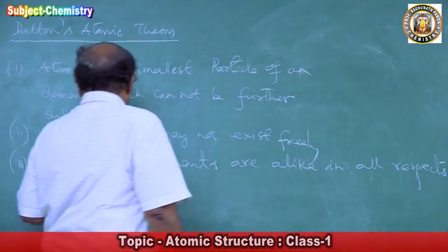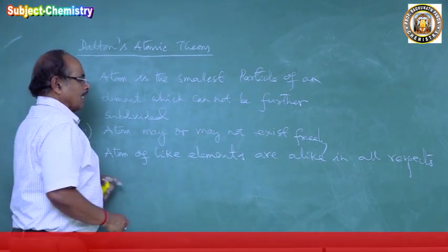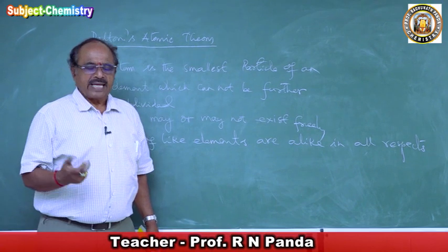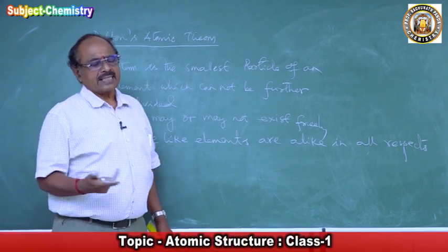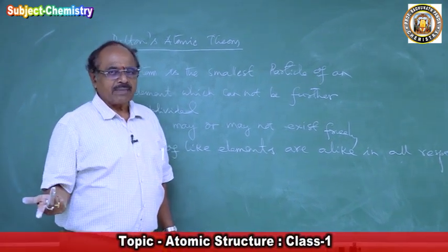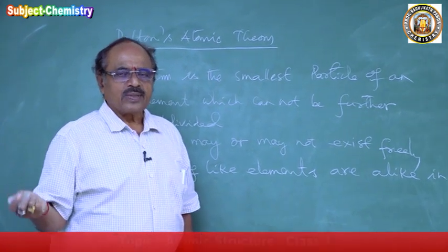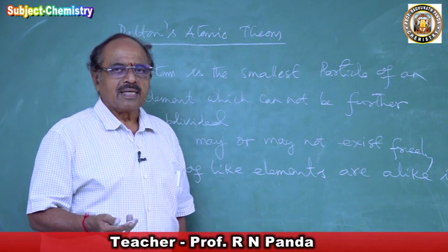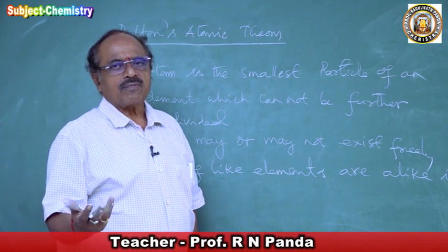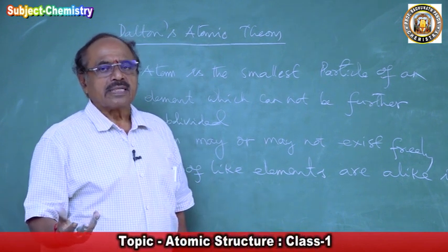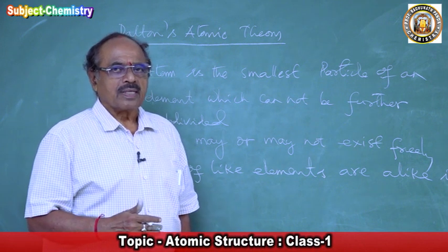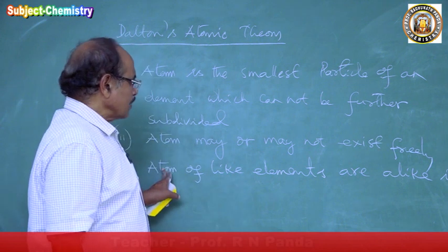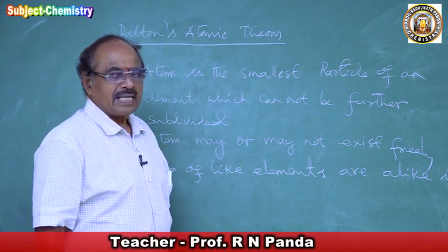What is this? Atoms of like elements are alike means what? For example, we prepare oxygen. We take potassium chlorate and heat it and get oxygen. Then we can take manganese dioxide and get oxygen. We can get oxygen by different methods, from different compounds, different substances. But when you come to the property of the oxygen atom, they will have the same property only. And so he says the atoms of like elements are alike in all respects.